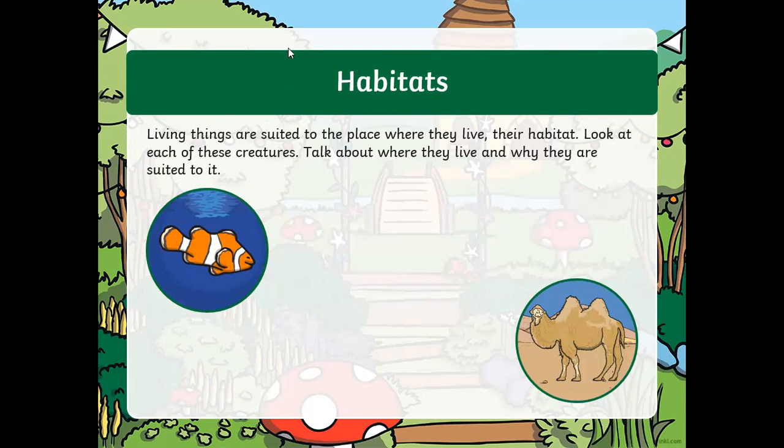Living things are suited to the place where they live, that is their habitat. Look at each of these creatures. Now, Famida, tell me about the first picture where you see the fish. It's a clownfish, Nemo. Right? So what is the habitat of this fish, Famida? Finding Nemo. I think she's answering the sea. Very good. The ocean. Okay, can you see another animal down there? The camel? Yes. What's the habitat of that? Desert. Very good. So you see, different animals, different habitat.